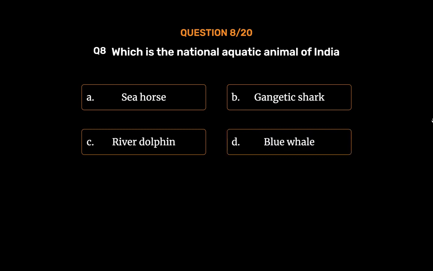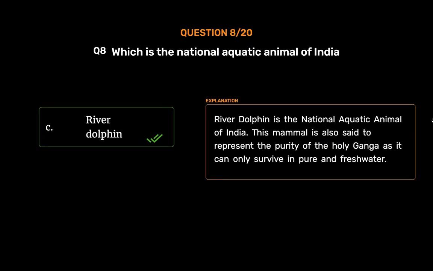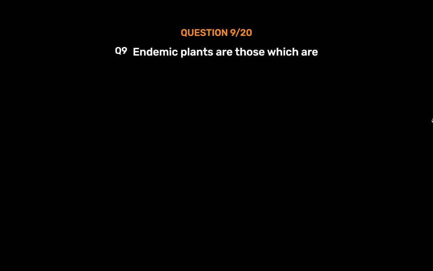Option D. Blue whale. The correct answer is option C. River dolphin. River dolphin is the national aquatic animal of India. This mammal is also said to represent the purity of the holy Ganga, as it can only survive in pure and fresh water. Question number 9.